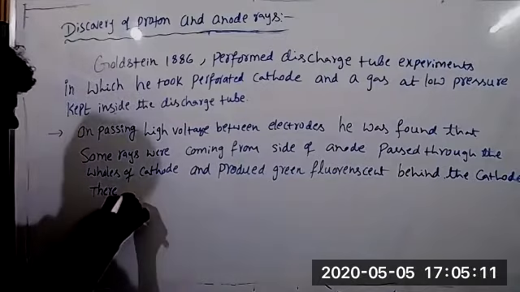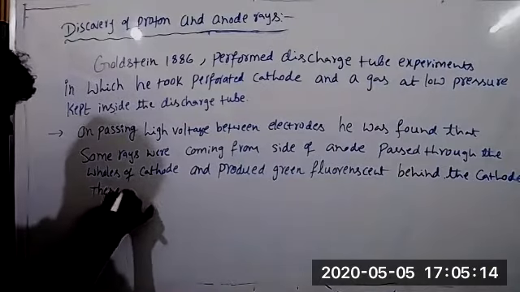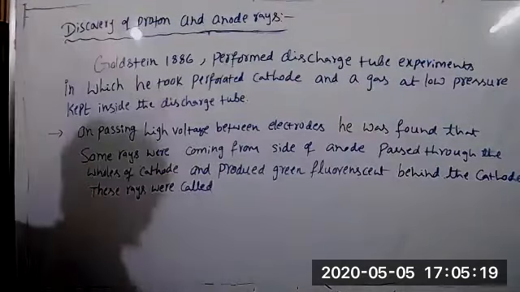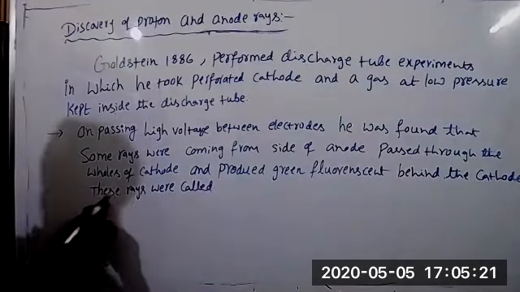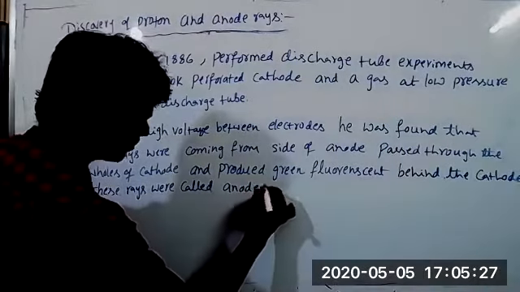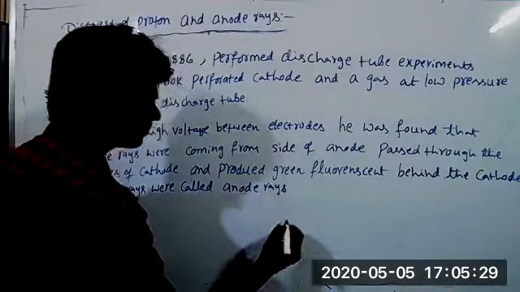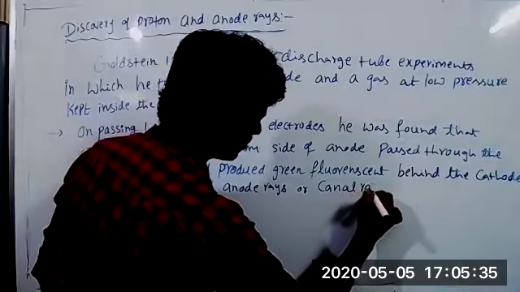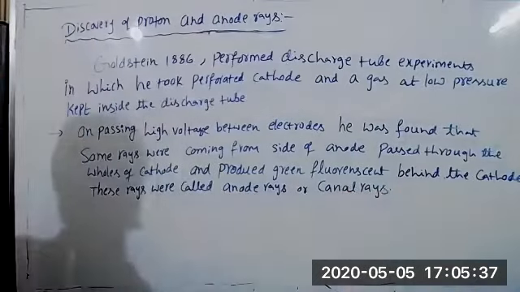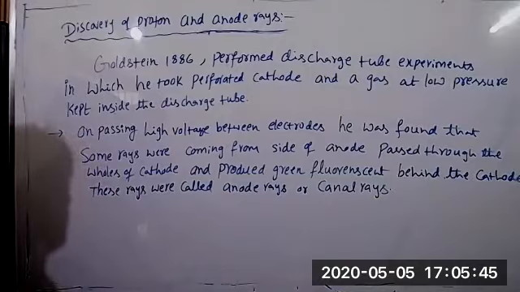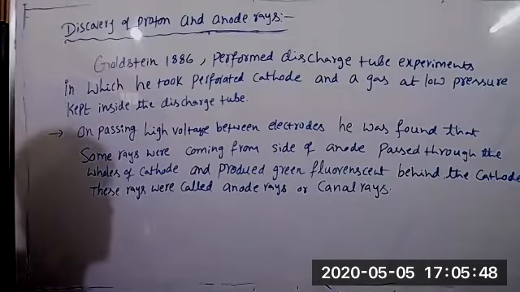These rays were called anode rays or canal rays.